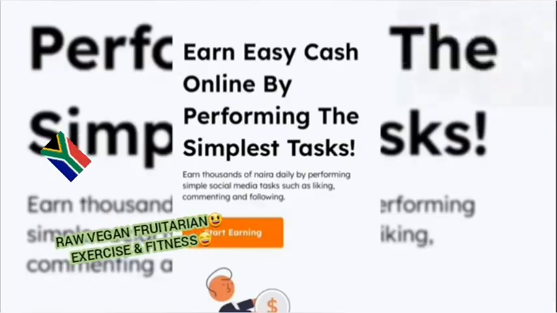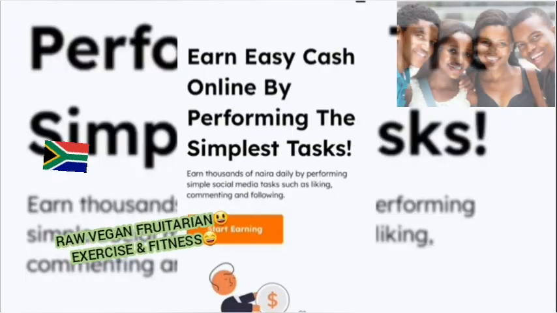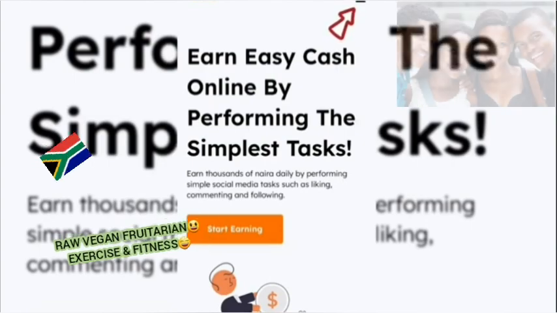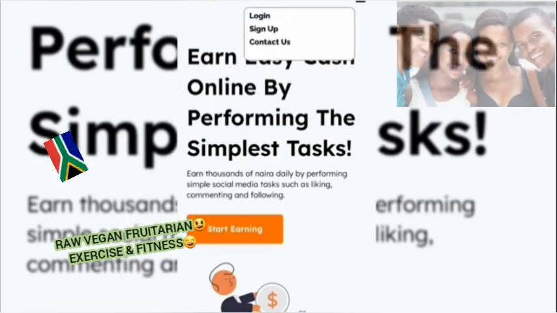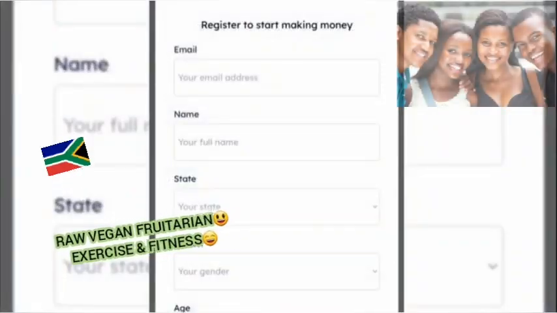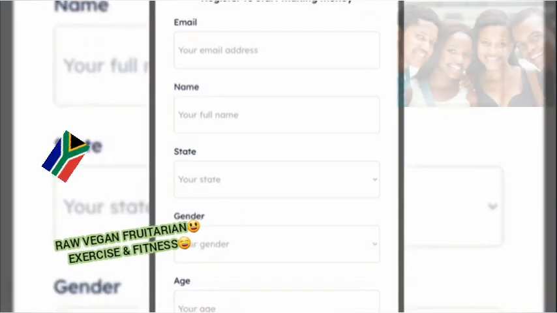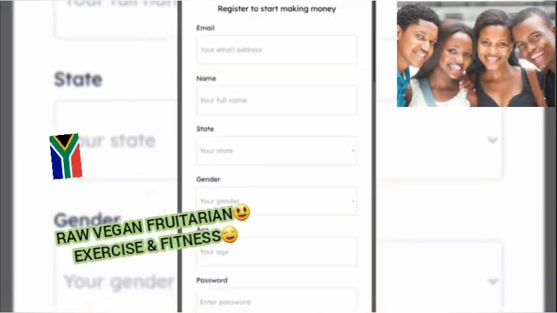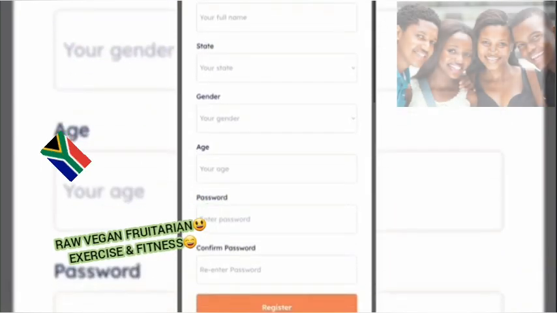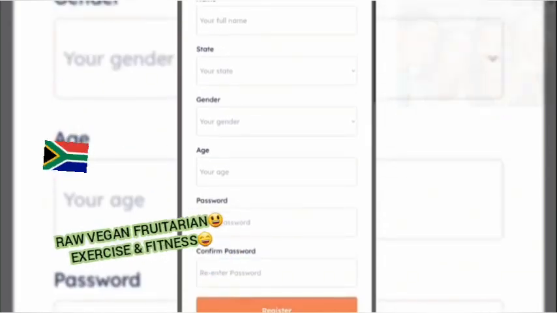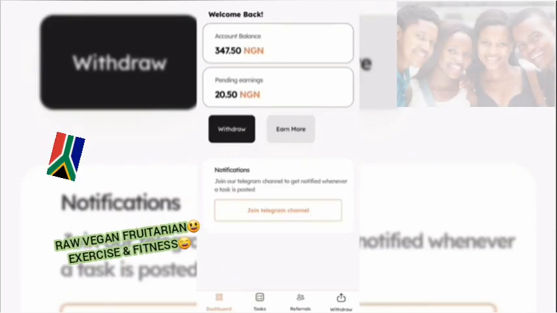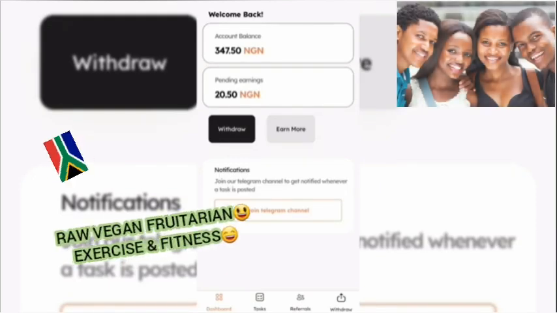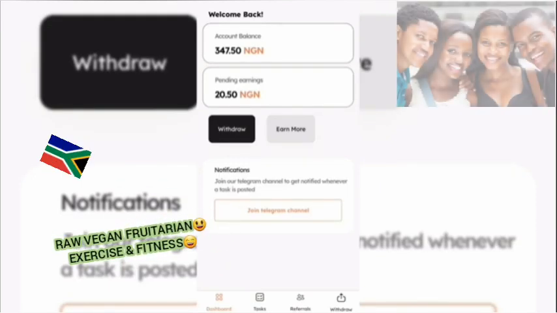So once you are on this page, what you need to do is to click on the right side of the platform and you will see log in, sign up and contact us. So what you need to do is to click on sign up. Once you are here, you input your email address, your full name, your state, your gender, your age, and password. Then confirm your password, then hit register. Once you're done with your registration, you're going to have a plain dashboard where your account balance is 0 naira.